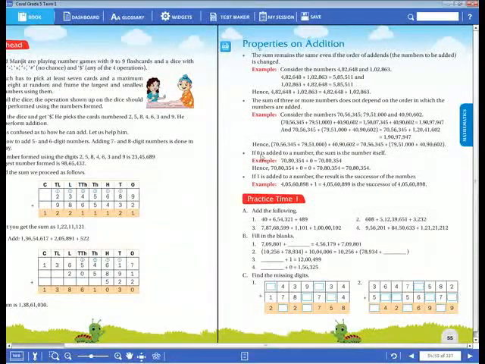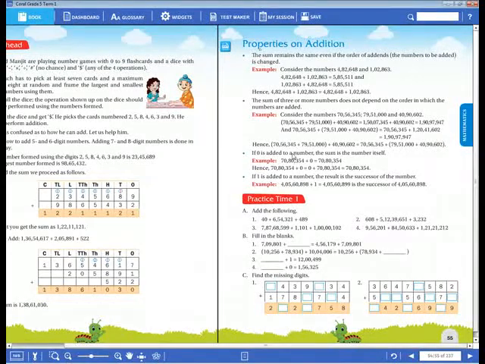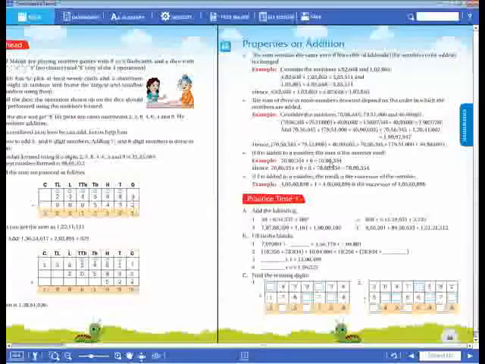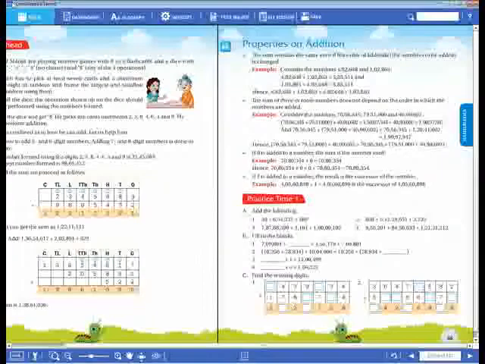Okay, now the third property. What is that third property? Zero property. When we take any number, whether it is a 5-digit number, 6-digit number or 8-digit number, whatever the digits might be, when we add 0 to this given number, we get the same number itself as the answer. Don't think that when we add 4 lakh with 0, the answer will be 0.